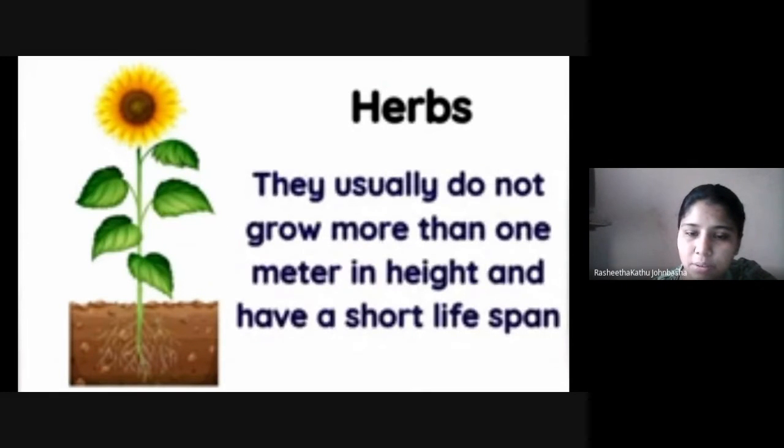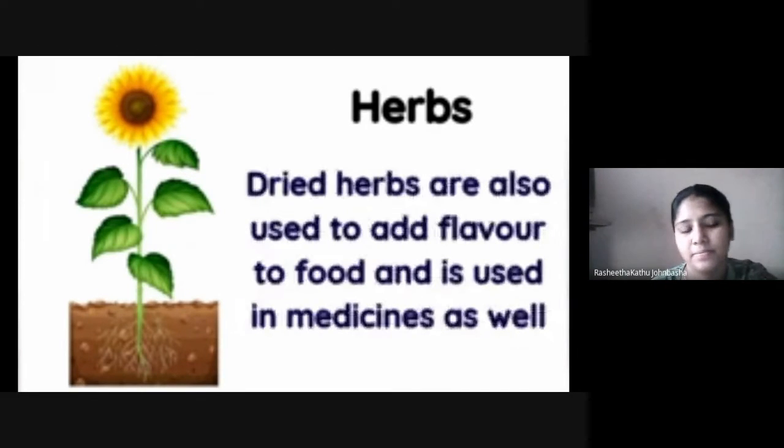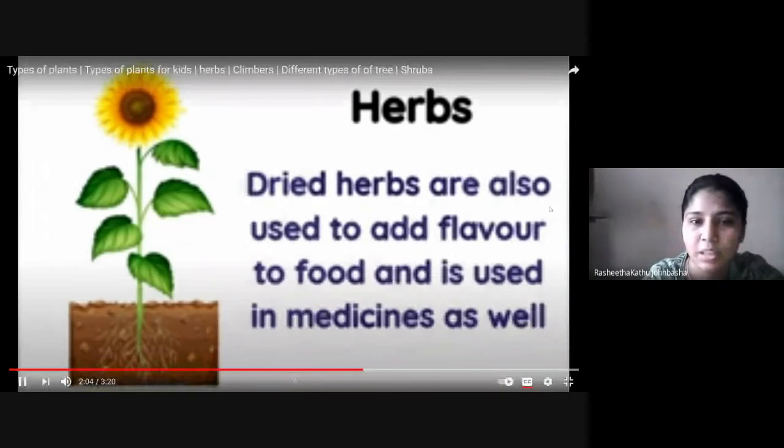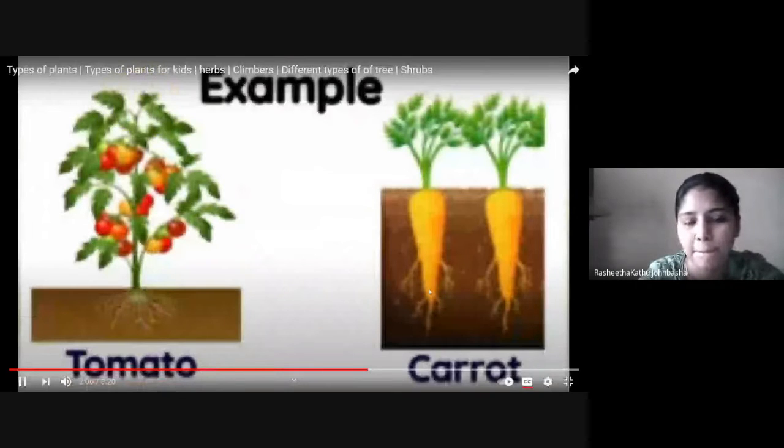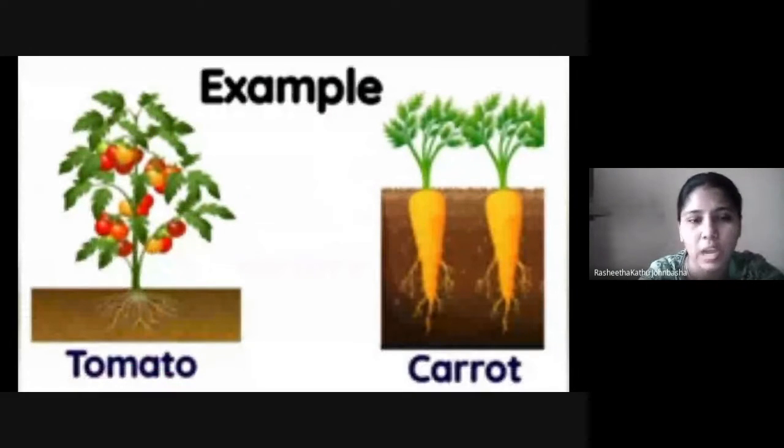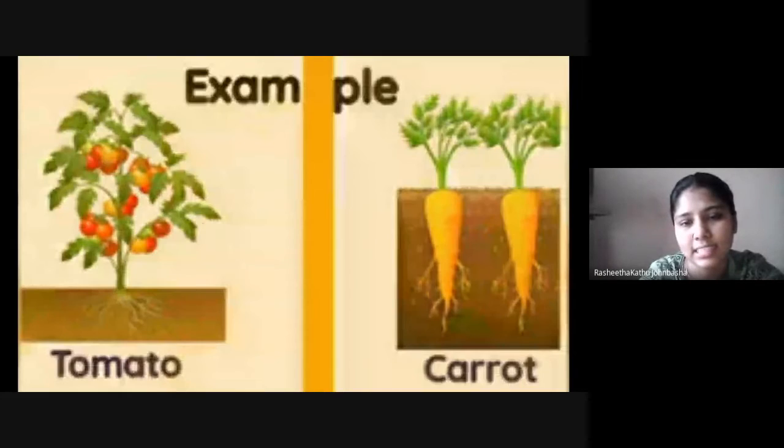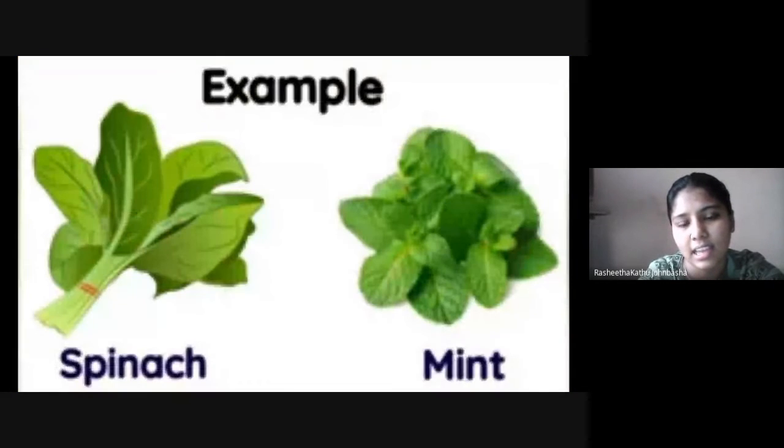They usually do not grow more than 1 meter in height and have a short lifespan. Dried herbs are also used to add flavor to food and in medicines as well. Examples of herbs are tomato, carrot, spinach and mint.